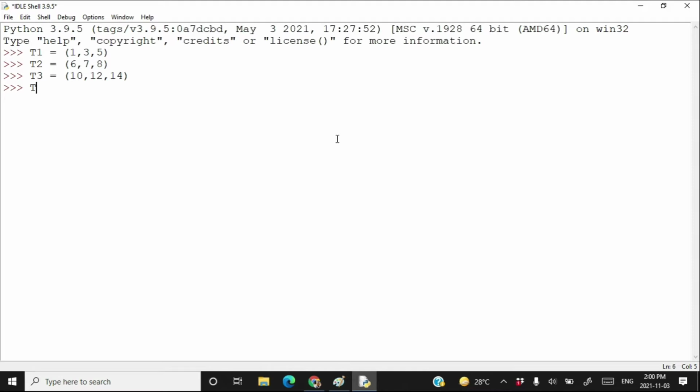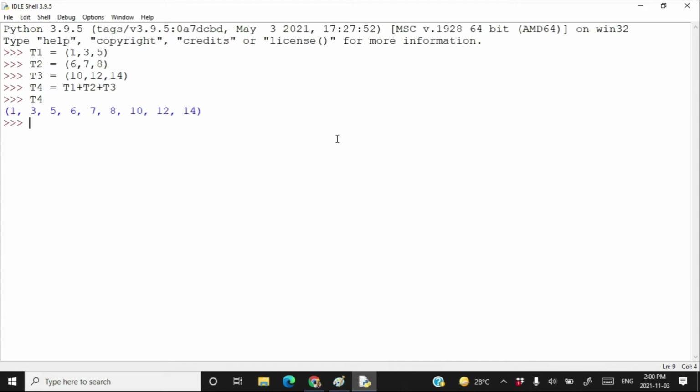Then I want to create another tuple. t4 is equal to t1 plus t2 plus t3. Press enter and this is my t4. Okay, everything got joined together.